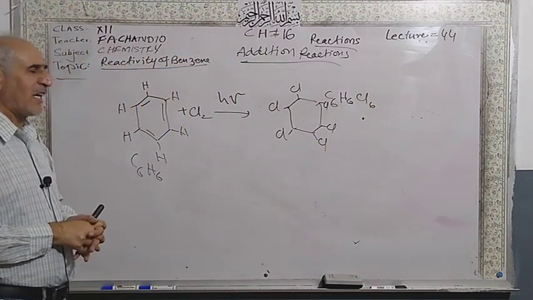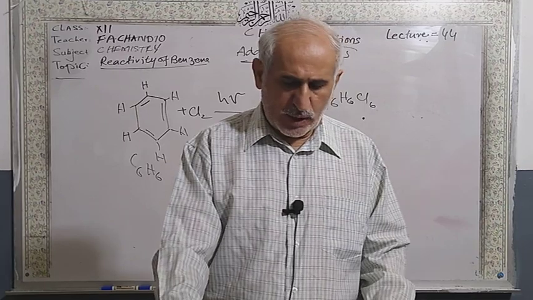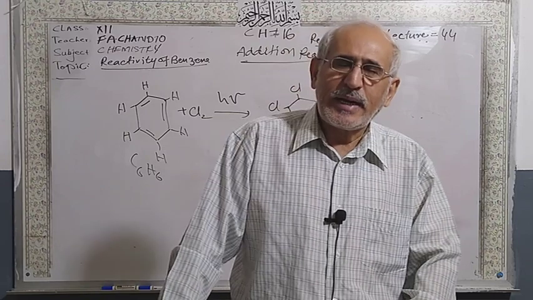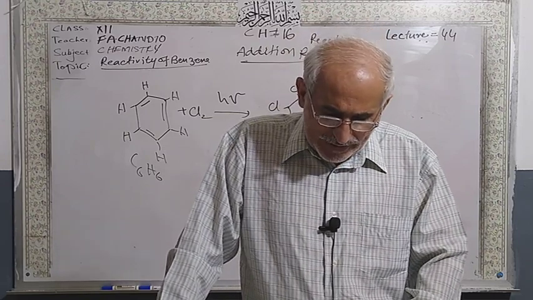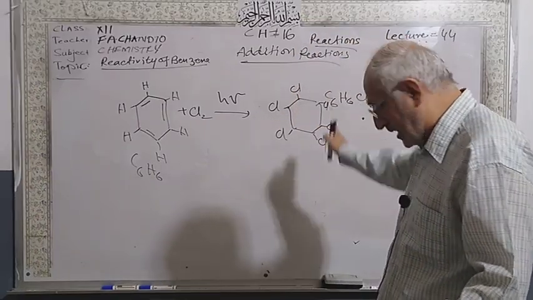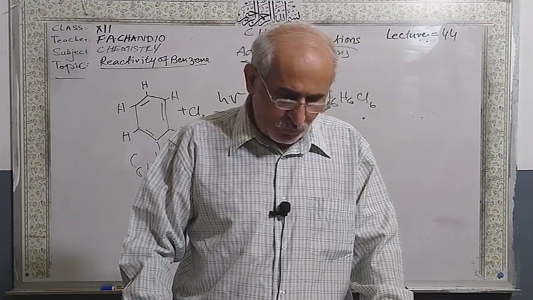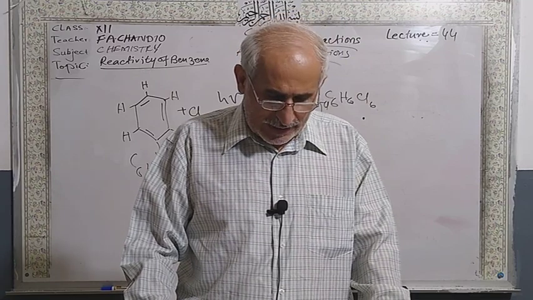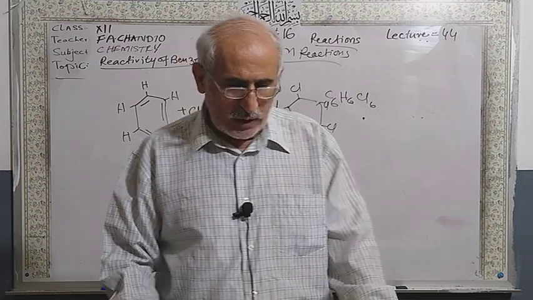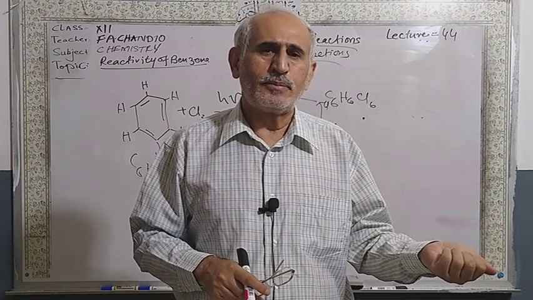1, 2, 3, 4, 5, 6 hexachlorocyclohexane. And you can add bromine: the addition of bromine at 100 degrees Celsius, 10 atmospheric pressure, with palladium as a catalyst. Again you will get 1, 2, 3, 4, 5, 6 hexabromo of benzene. Fluorine is vigorous and highly reactive, so we don't use it. Iodine gives a very slow reaction, so that is not feasible. So only the addition reaction with hydrogen, chlorine and bromine.